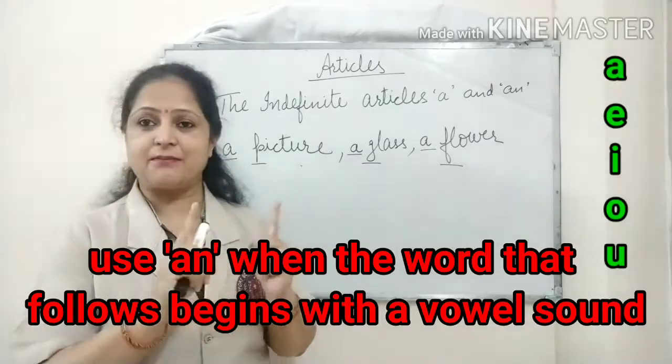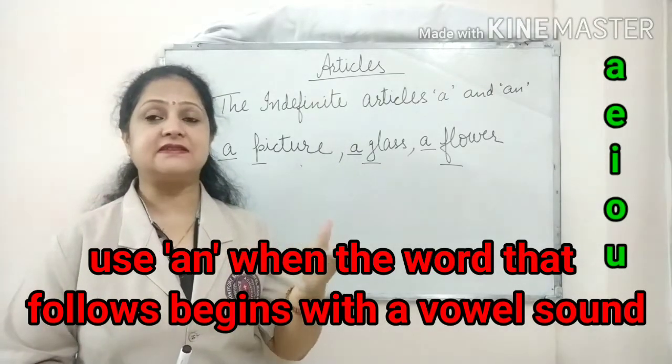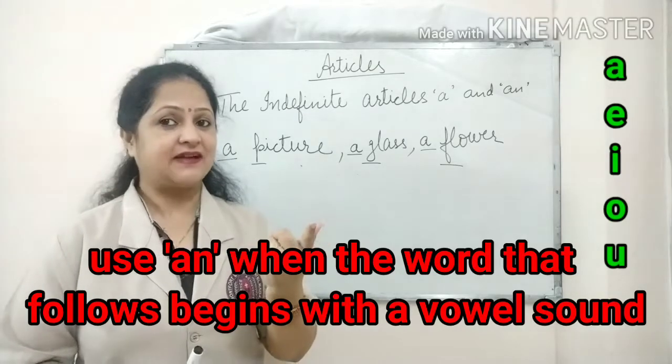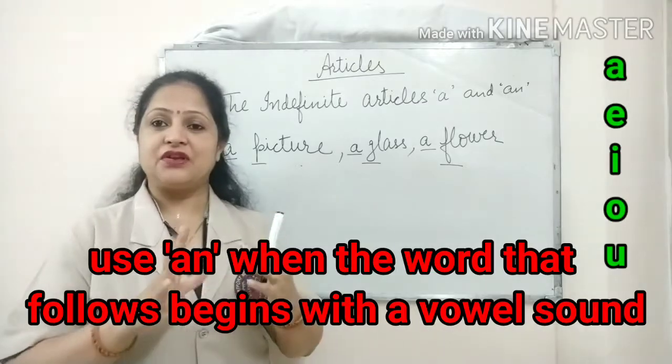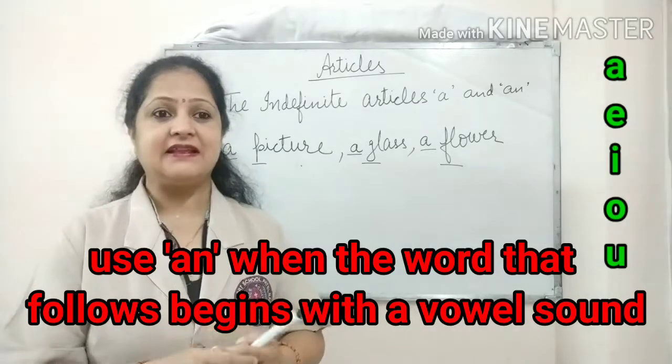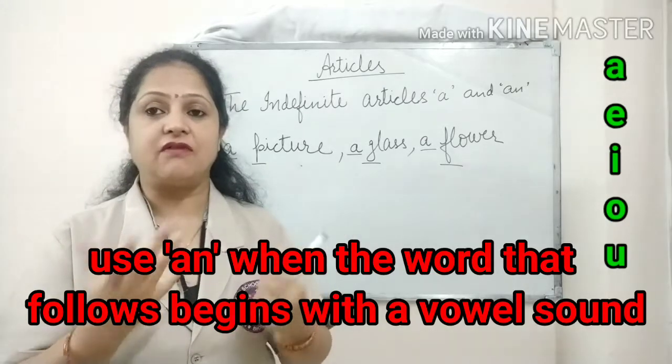I am not talking about these 5 vowels, but I am talking about the vowel sound. I have given you the definition here: we use an when the word that follows begins with the vowel sound.